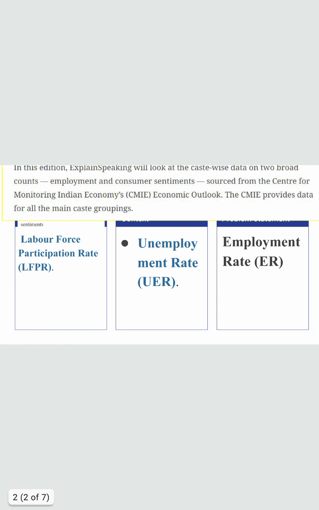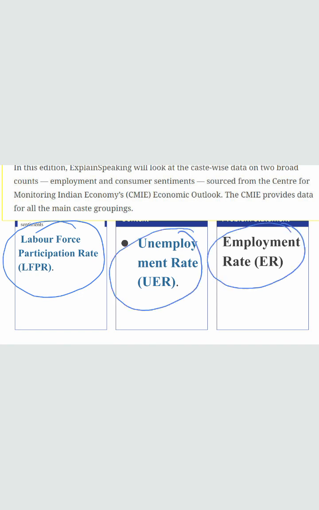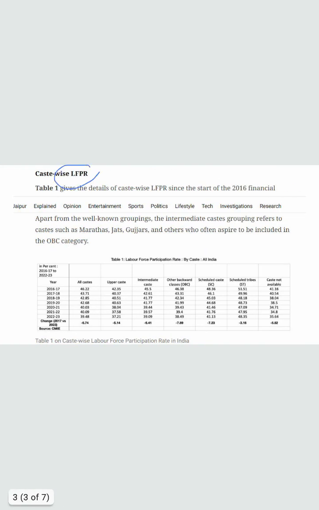So three basic parameters that we are going to see are the labor force participation rate, the unemployment rate and the employment rate. These are some basic fundamentals provided by the Center for Monitoring Indian Economy Economic Outlook, CMIE. So a few data are given. First is the labor force participation rate. It says that for upper caste it has reduced from 42% in 2016-17 to 37.21% in 22-23,